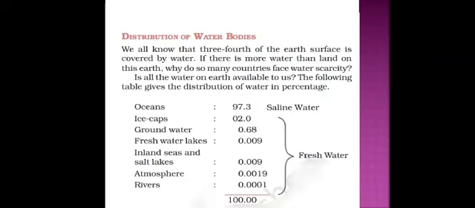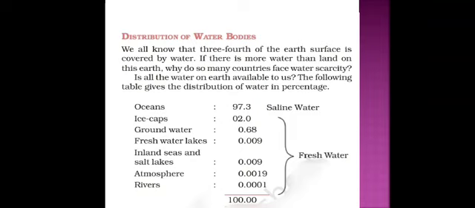Now, the distribution of water. Water is found in nature as fresh water or saline water. The total volume of water in the world is about 326 million cubic miles, out of which approximately 97% is saline. Out of the total fresh water, over 68% is locked up in the ice sheets and glaciers, and another 30% is under the ground. Surface water sources such as rivers constitute only about 1% of the total fresh water.